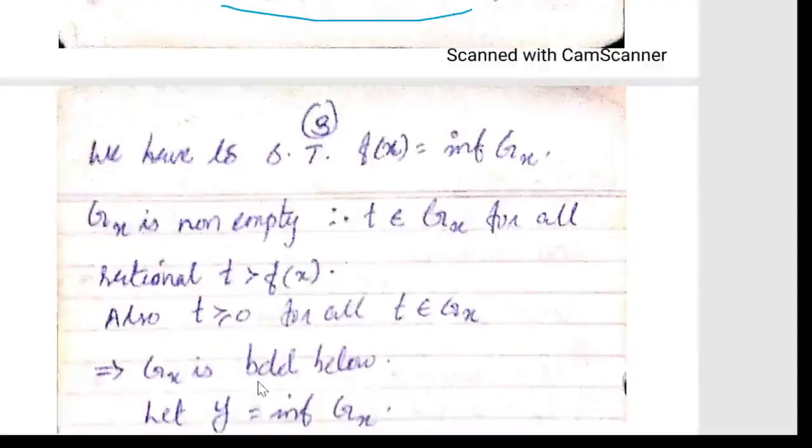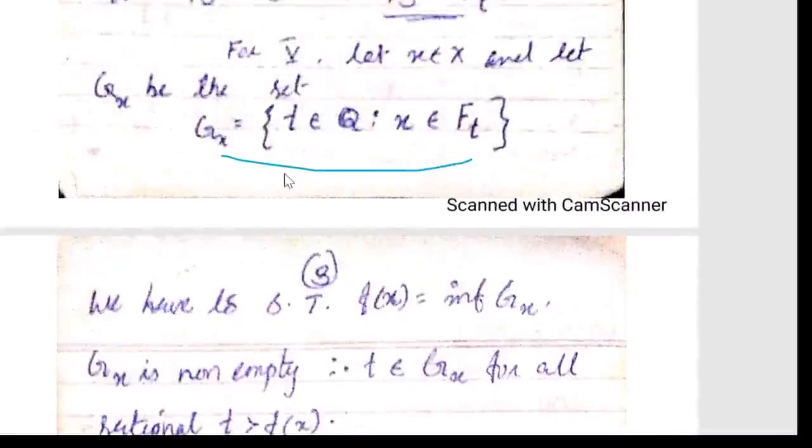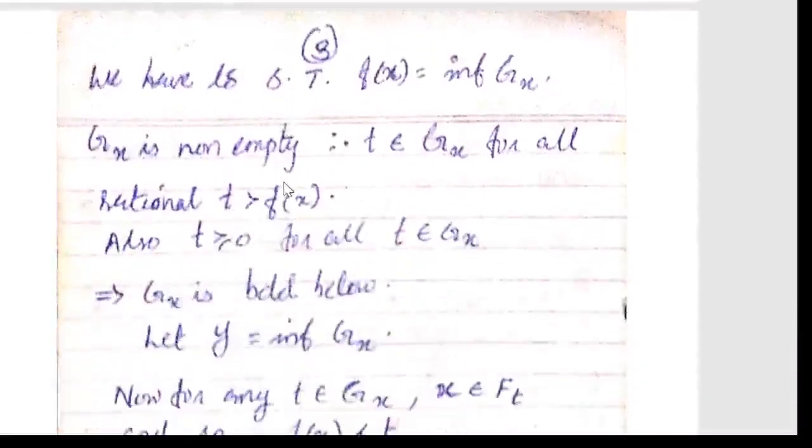So G(x), our set, is bounded below. Bounded below means it should have an infimum. Now set y equal to the infimum of G(x). Now we want to prove that f(x) is equal to y.